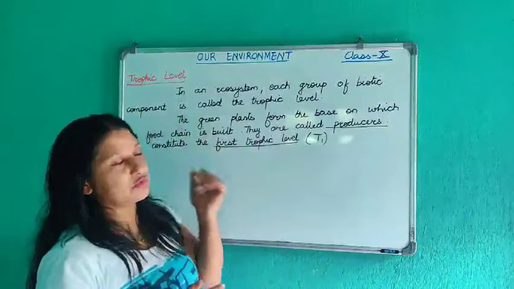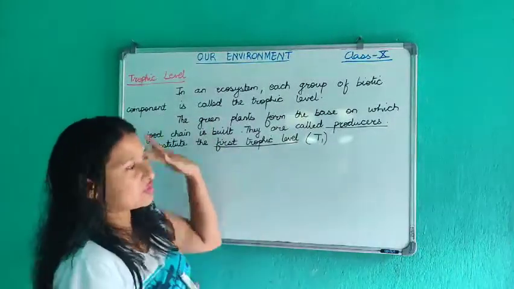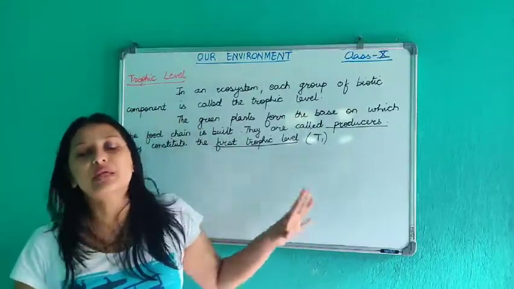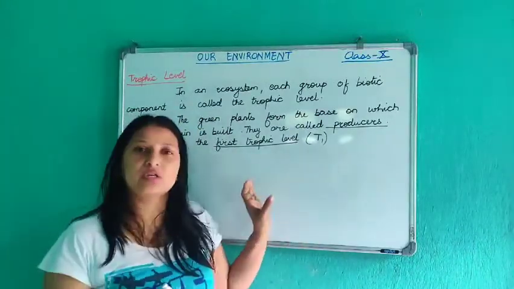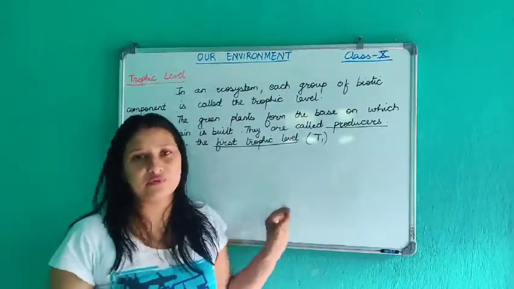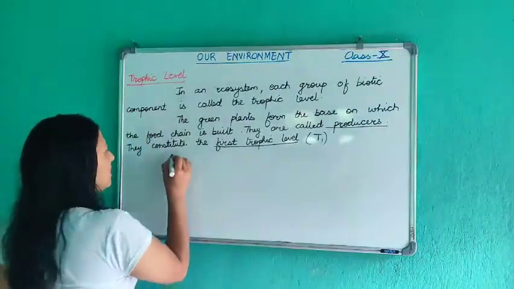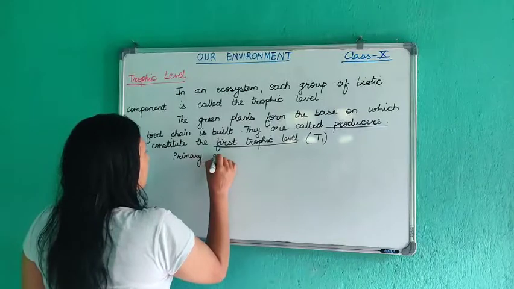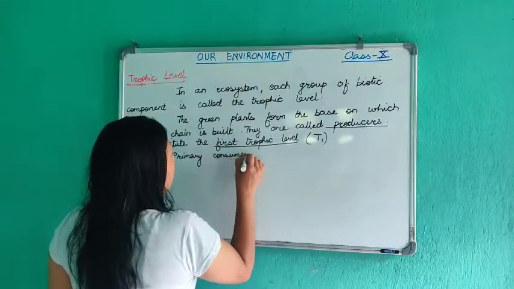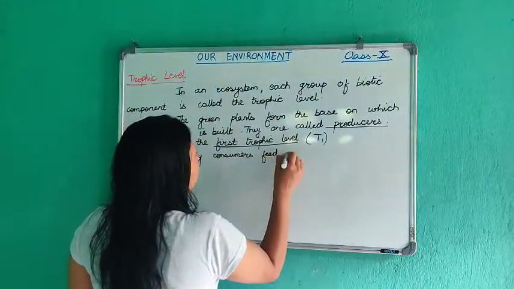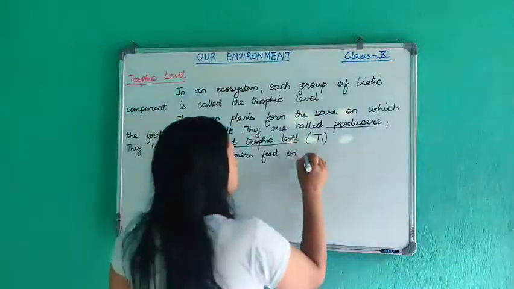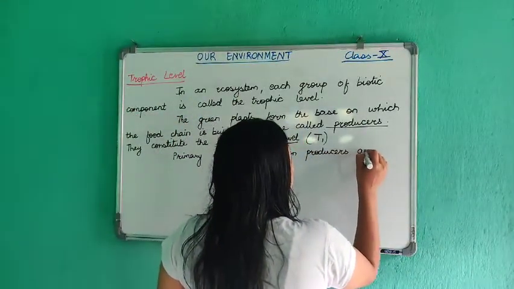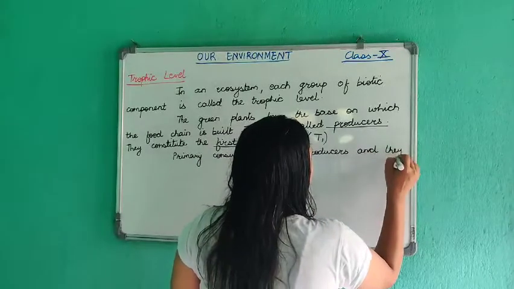After producers, which one always comes second? Primary consumers, also known as herbivores. Primary consumers feed on producers.